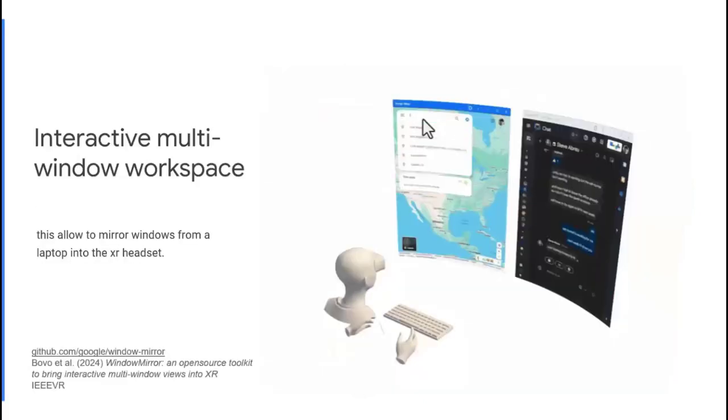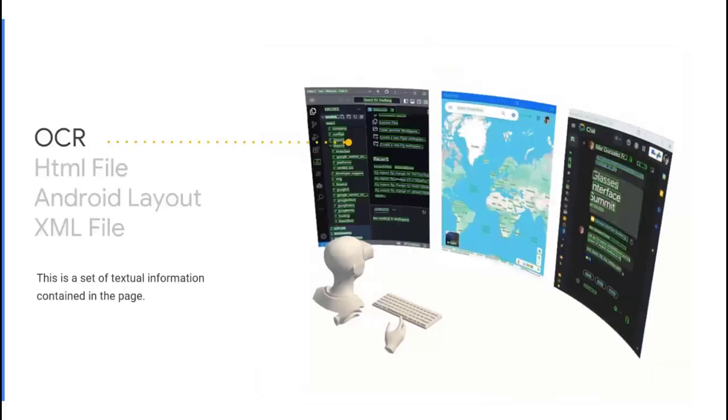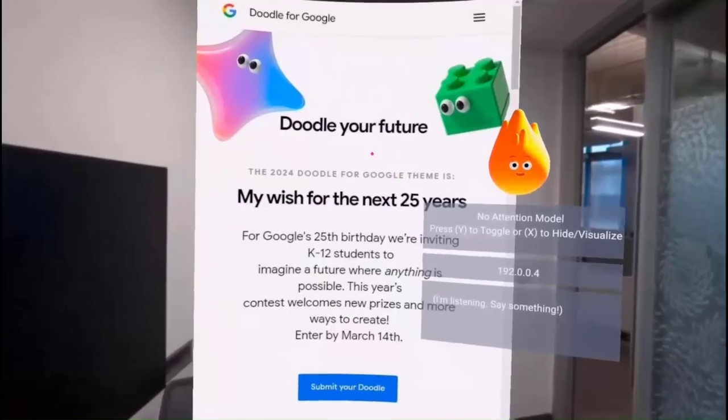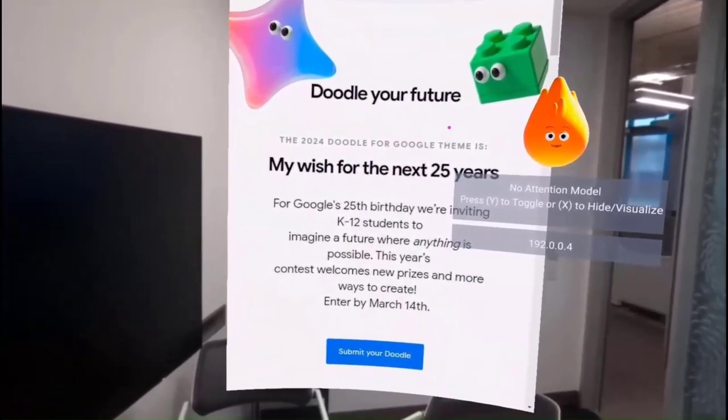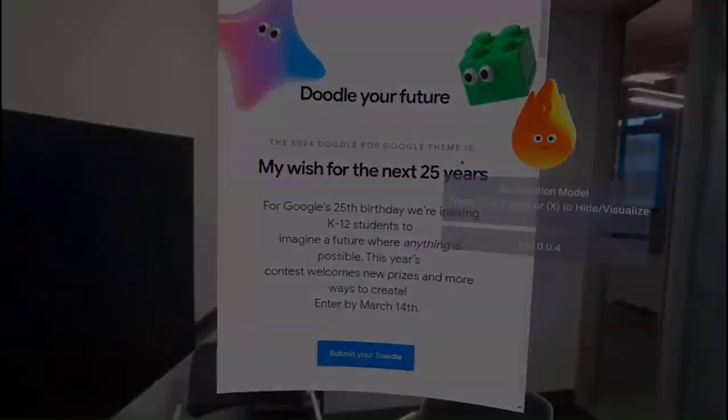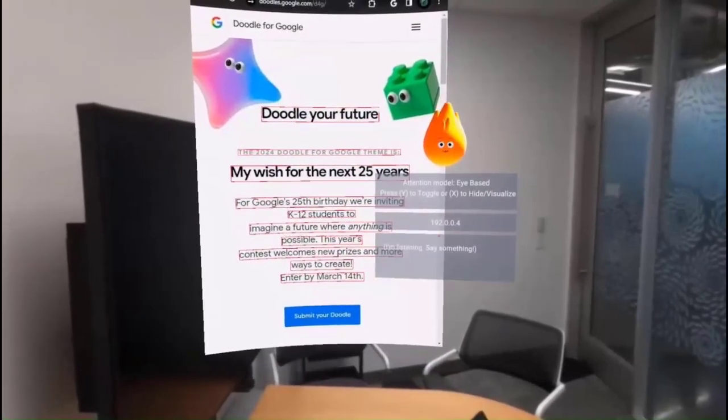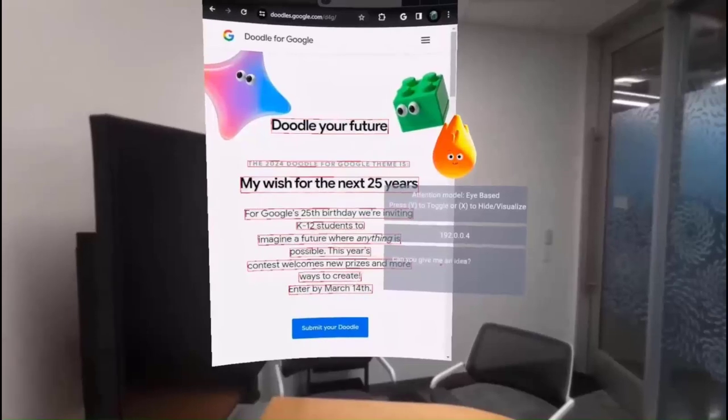We implemented an interactive multi-window workspace. We extend the workspace to select what the user is reading so that instead of this, "Can you give me an idea for this competition?" "Could you give me more information about the competition?" we can have this. "Can you give me an idea for this competition?"